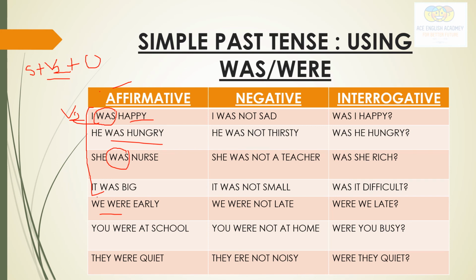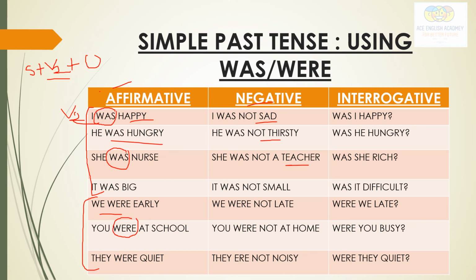And with the plural, we, you, they, we use were. Okay. This thing is clear to you? And here are the negative sentences. I was not sad. He was not thirsty. She was not a teacher. So this is how we can use was and were also to make the simple past sentences.